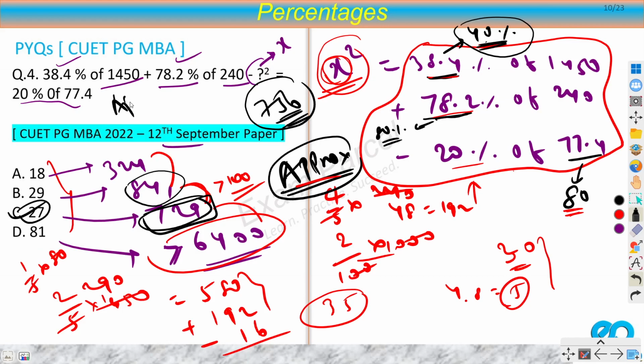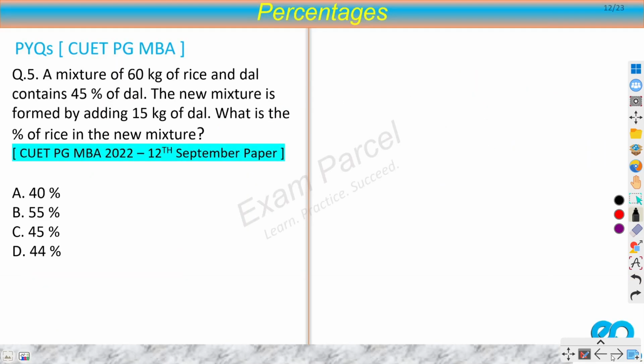So this question was of approximation. No, you did not have to calculate this exactly. Otherwise, you will be in lots of trouble, right? If you want to calculate 38.4% accurately of 1450, you will be in lots of trouble. So this is not at all recommended. You should approximate the values here. Okay, so I think now we can move on to the next question.